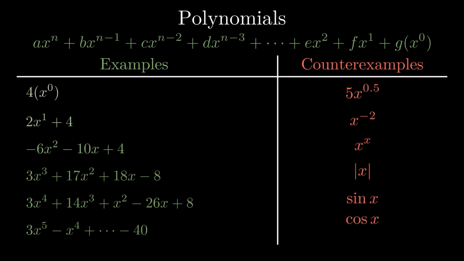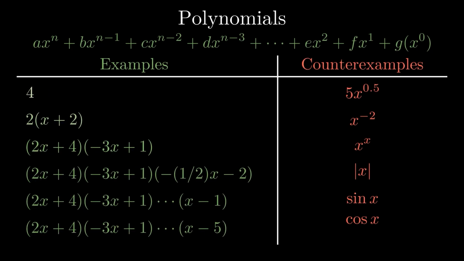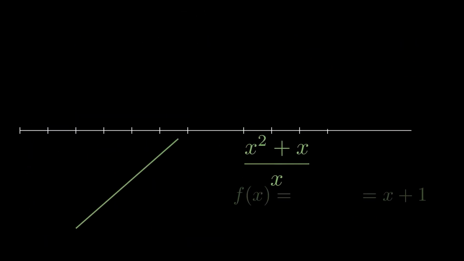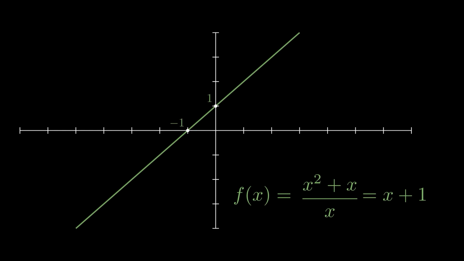A polynomial in its factored form is still considered a polynomial. This is because it can be expressed as a polynomial. Yes, a polynomial that is not a polynomial is a polynomial because it can be expressed as a polynomial. Of course, this doesn't just apply to factoring. Any, quote, unsimplified polynomial is a polynomial. But it is better this way because the factored form of the polynomial still has the same properties which the expanded form has. The x-intercepts are the same and so are the y-intercepts.